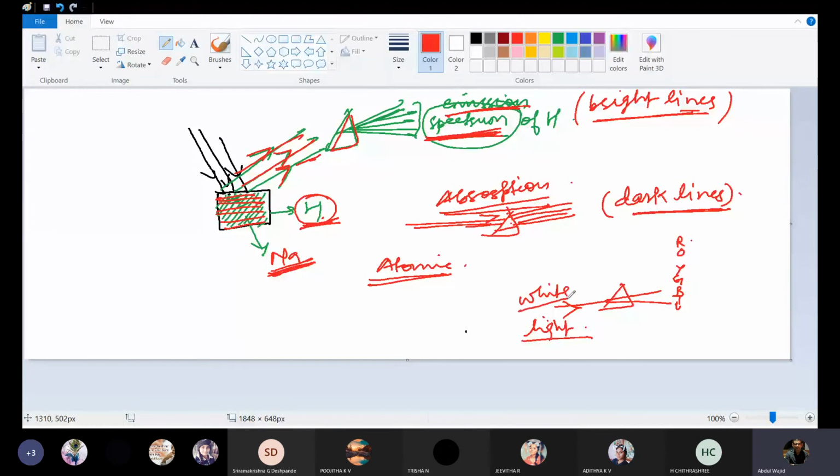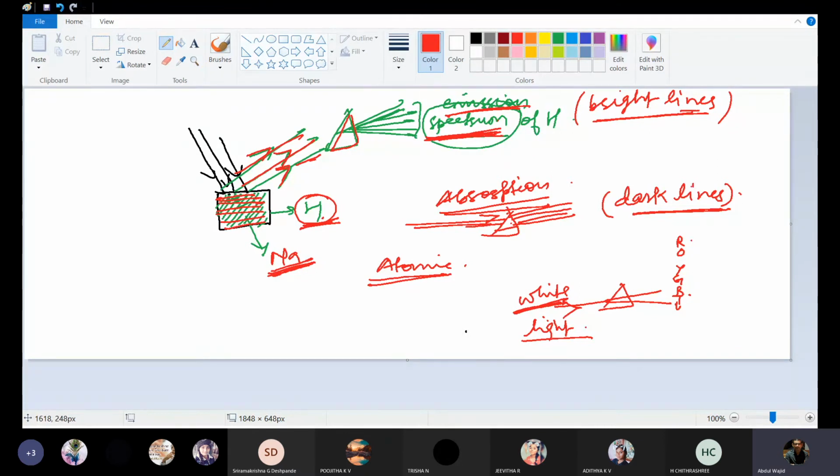But if some other element is there, if it is not white light, then a specific light of a specific wavelength will be emitted. Spectroscopy or spectrometry techniques are there now to measure the wavelength of all this. Everything is computerized, so digitally you will be noting it down.